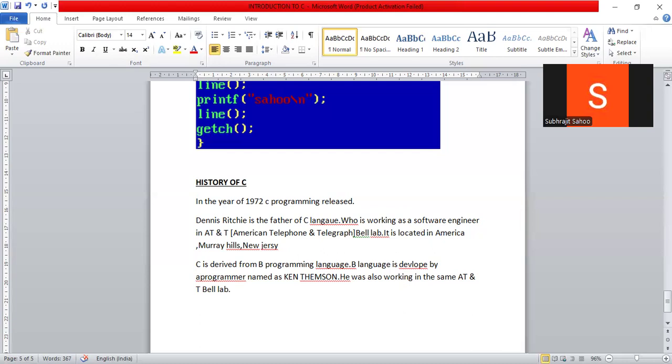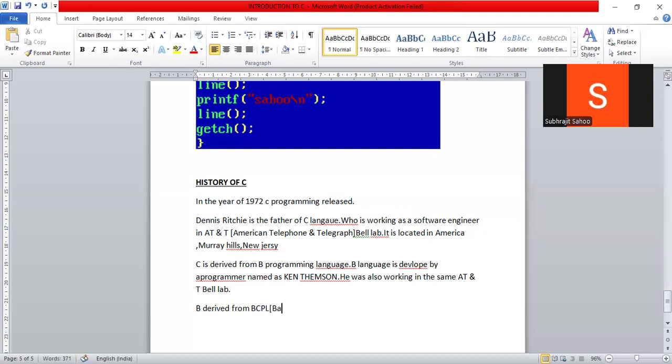Sir, is B the starting language or the initial stage? No. B was also derived from another programming language, right? B was derived from the programming language known as BCPL. What is the full form of BCPL?